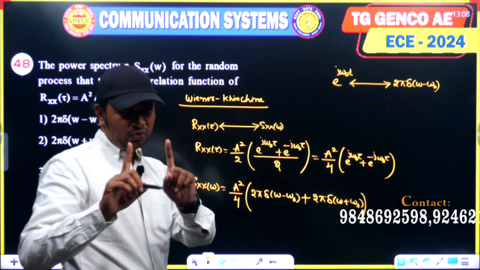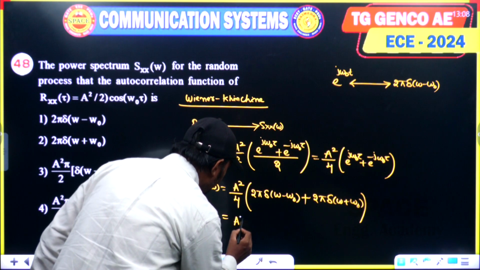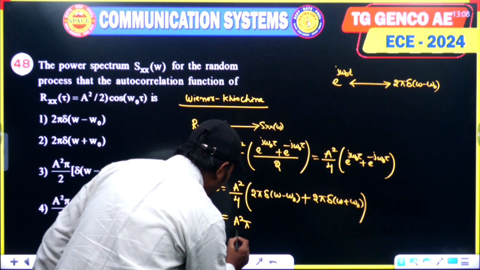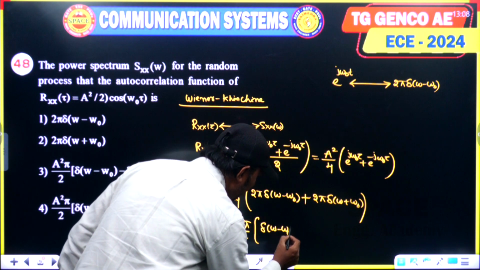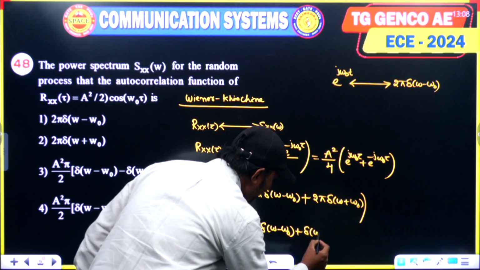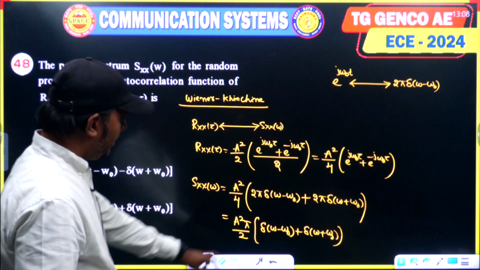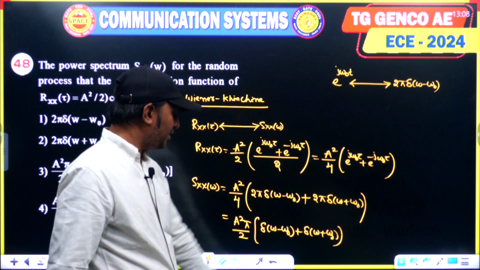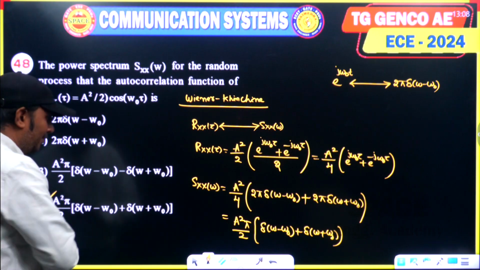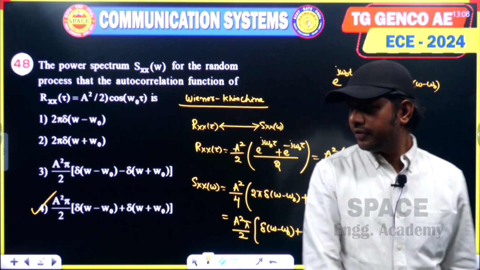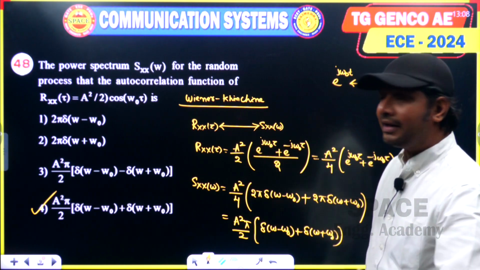The cos Fourier transform is 2 impulses. So this is nothing but A square pi by 2 into del of omega minus omega naught plus del of omega plus omega naught. Yes, option 4 becomes the answer. Simple question. Let us look at the next question.